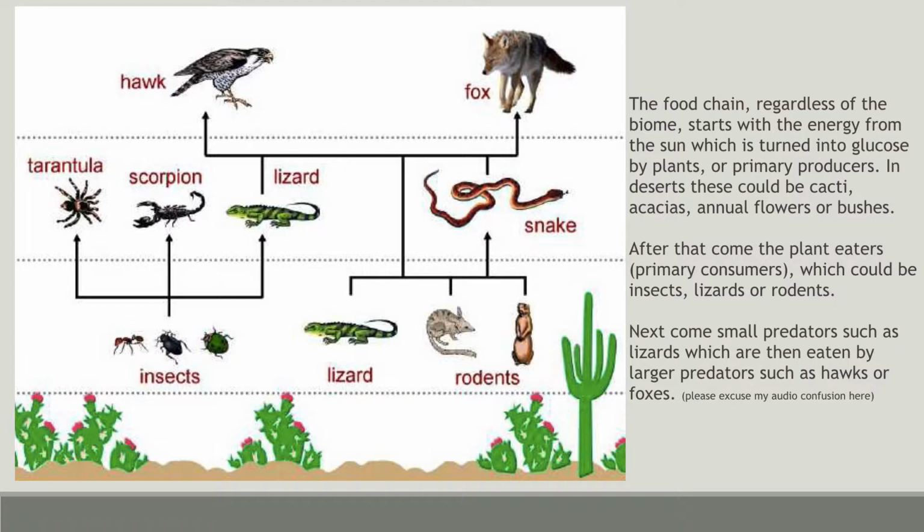In the desert, the food chain, regardless of the biome, starts with the energy from the sun, which is then turned into glucose by plants or primary producers. In deserts, this could be cacti, acacias, annual flowers, or bushes. After that come the plant eaters, primary consumers, which could be insects, lizards, or rodents. Next come small predators such as lizards, which are then eaten by larger predators such as hawks or foxes. This can be seen in the diagram.